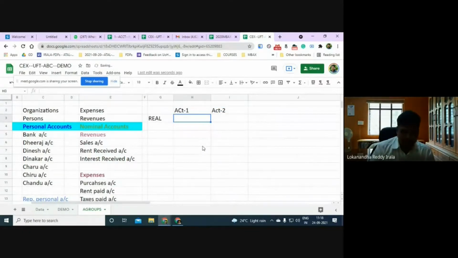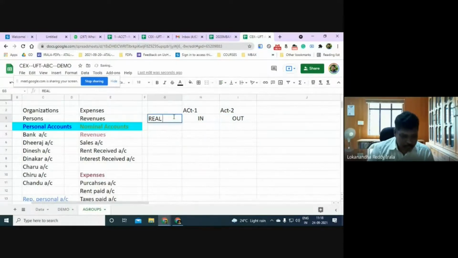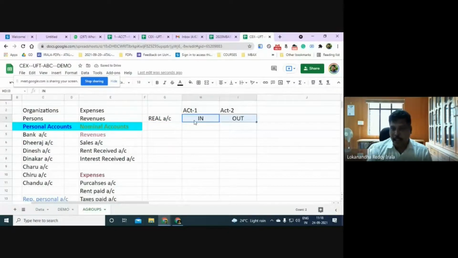In case of real accounts, either it is incoming or it goes out. To take any real account, you should be able to identify the action, as the real account is dealing with physical things. So in case of real accounts, either the goods, either things come in or things go out. So there are two actions, in or out.